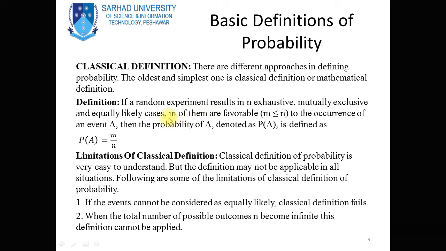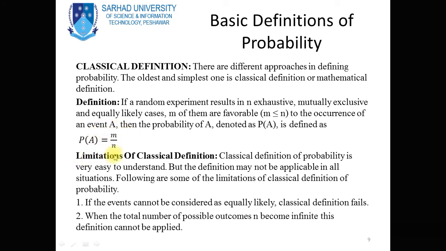The set of our choice contains a number of outcomes, which is represented by m. Now this m is the number of outcomes of our choice set, and n is the number of outcomes in the sample space. Then the probability of our event will be equal to the number of outcomes in the event divided by the number of outcomes in the sample space. So this is the definition of probability, and this is the classical definition of probability.